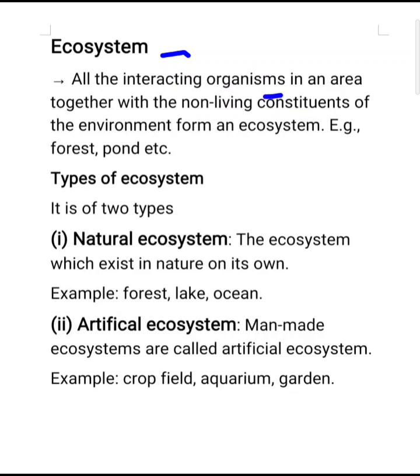All the interacting organisms in an area together with the non-living constituents of the environment form an ecosystem. Means in a particular area, all the living and non-living constituents, you can say, form an ecosystem. For example, forest and pond. How? Now, as you know, in ponds many animals are present, small animals, large fishes, small fishes are present, and aquatic plants are also present there.